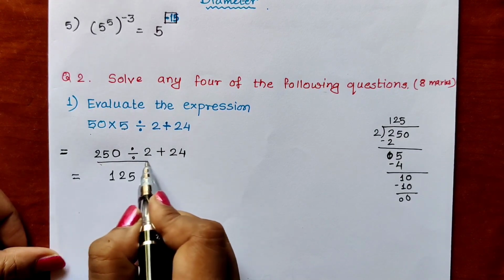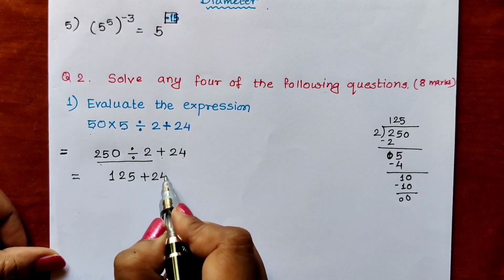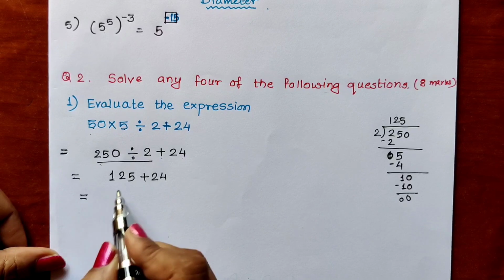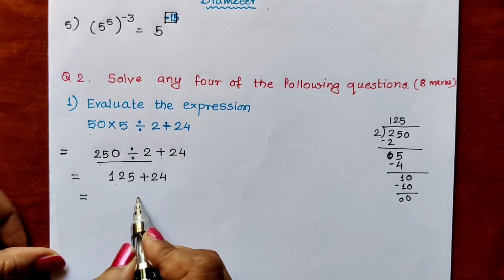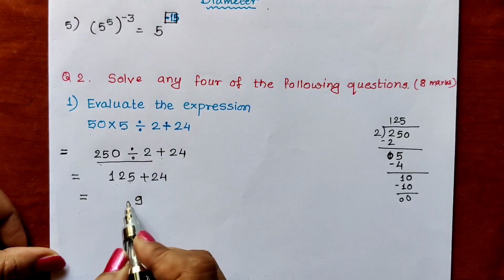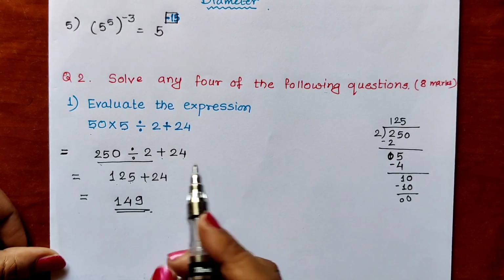So the answer of this 2 we have written. Now what is remaining? Plus 24 is remaining. Now we can add this 125 plus 24. What will be the answer? 4 plus 5 is 9. 2 plus 2 is 4. And this 1. 149 is the answer.